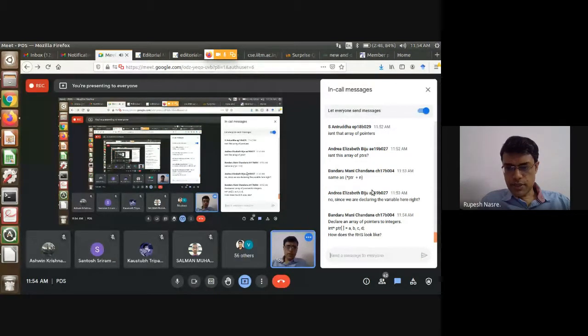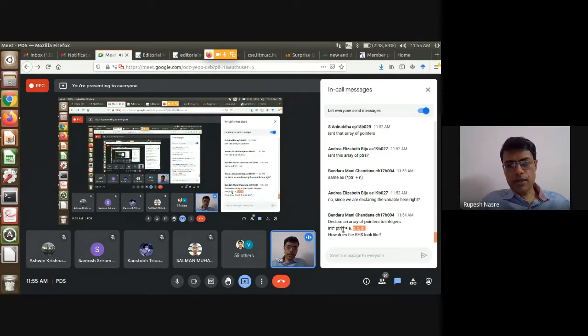Okay. Manichandran, declare an array of pointers to integers. Array of pointers to, no. This is not an array of pointers. This is just an array of integers. I mean, in this case, actually, B, C, D are integer variables, right?